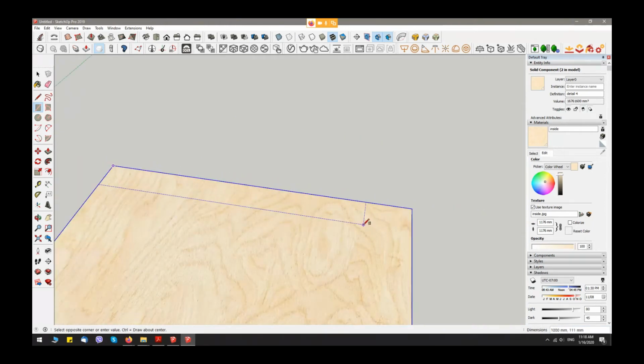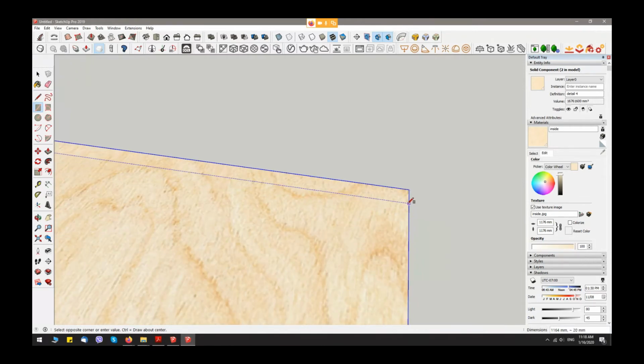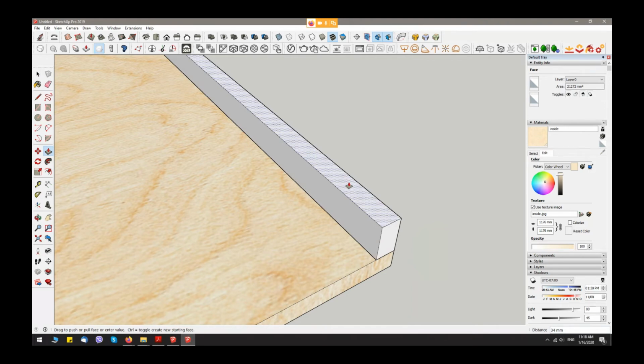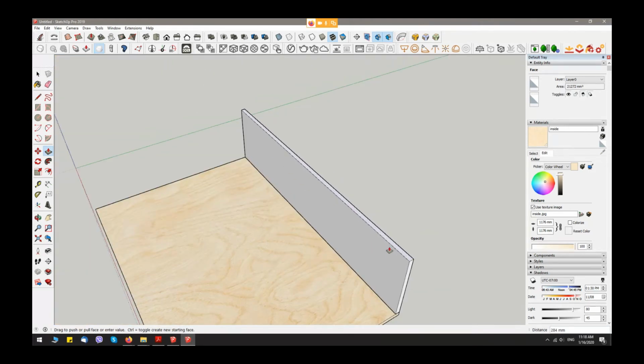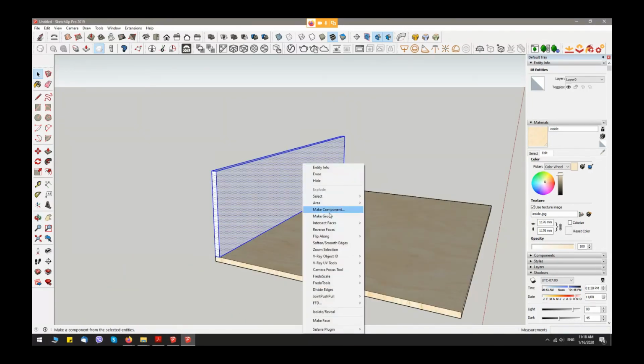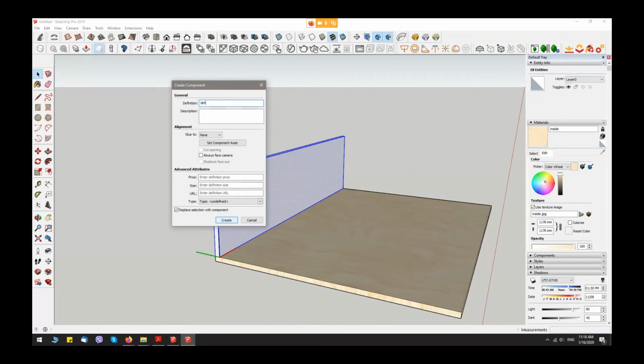Okay, let's create inside pieces. I take the rectangle tool again and I put the plane 80 millimeters with same distance like my base. And I put height 300 millimeters. Select my pieces and again make a component. Tab 6.